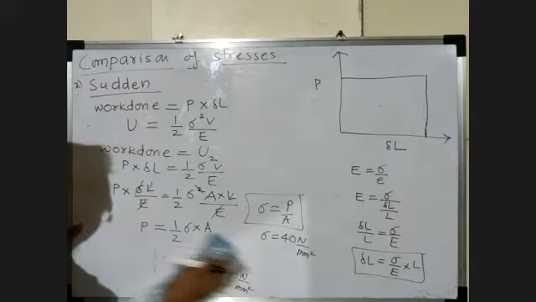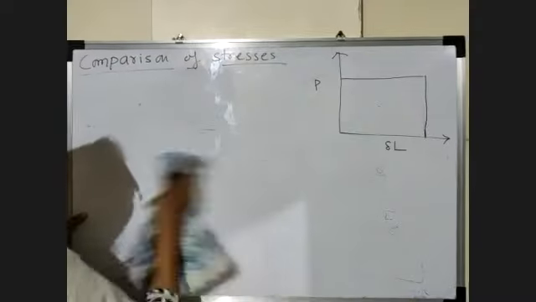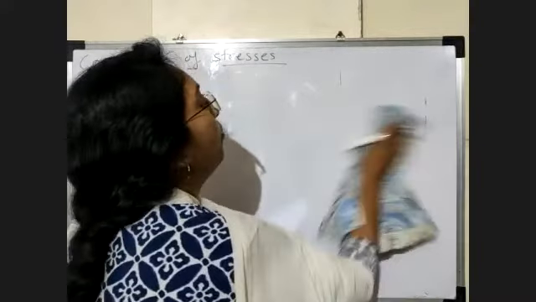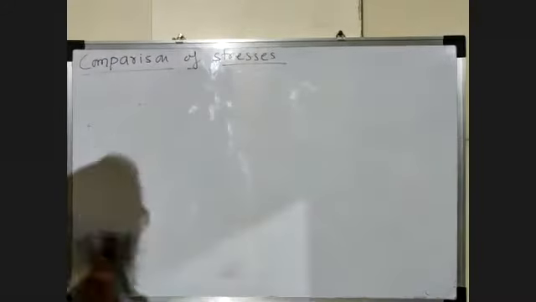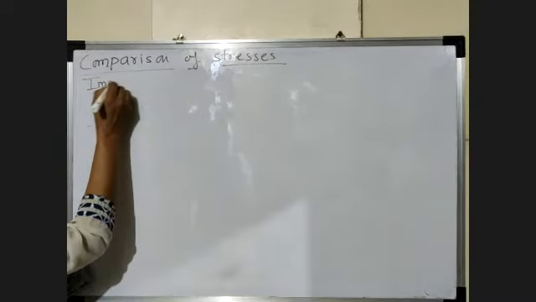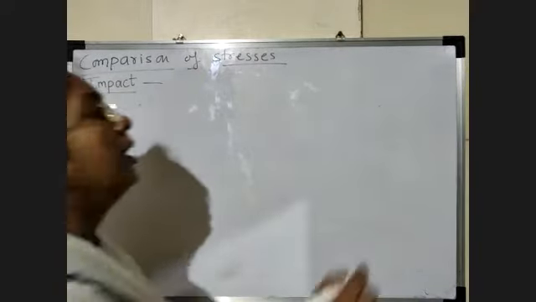Now the third type is remaining, that is impact type of loading. Now we see what is the stress formula for impact type of loading. Impact means the load which is allowed to fall from a certain height. So impact: the load is allowed to drop from a certain height.